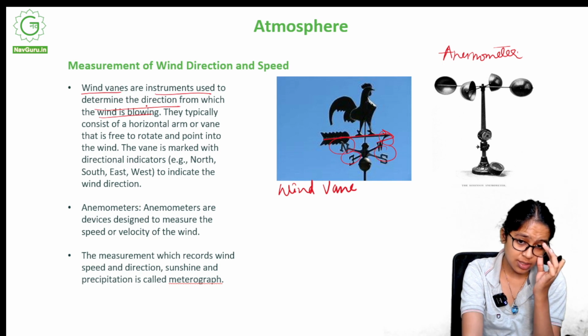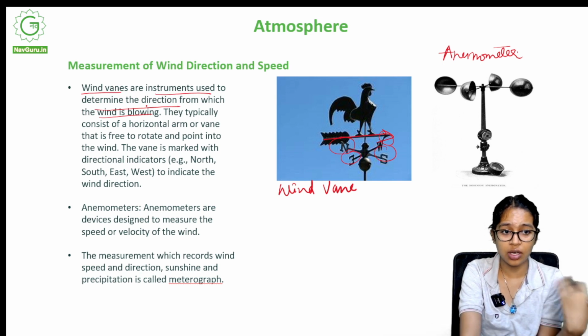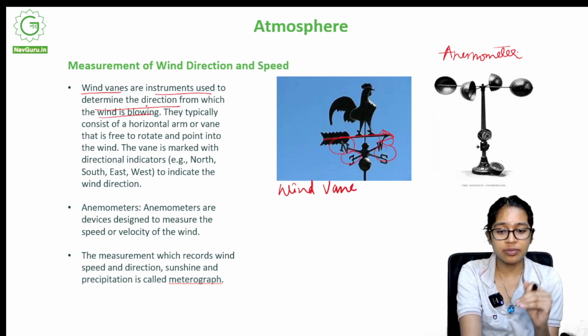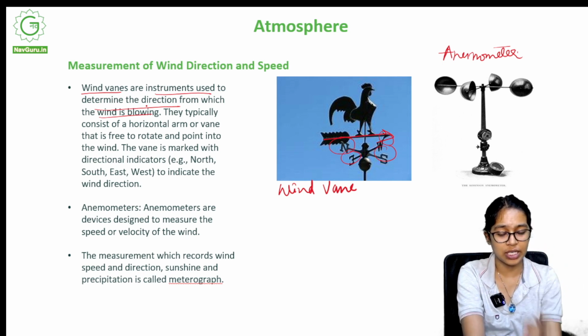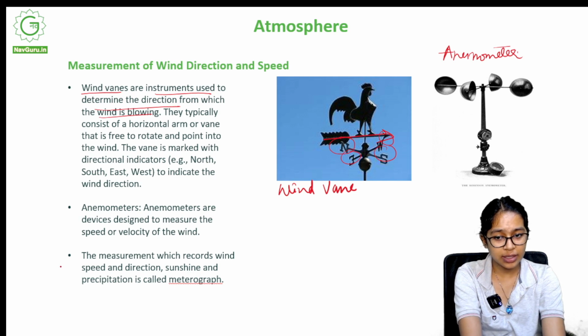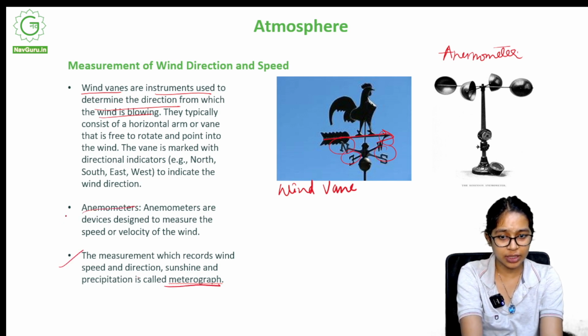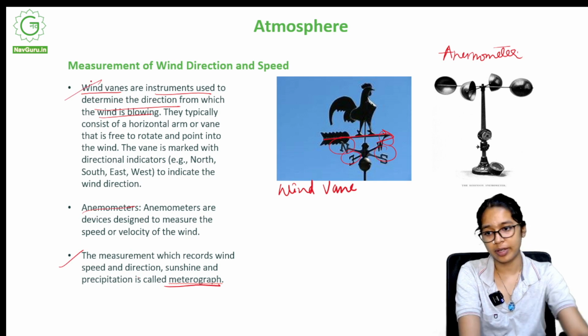Anemometers are devices designed to measure the speed or velocity of the wind. The instrument which records wind speed and direction, sunshine and precipitation is called a meteorograph. So there are three things. One is a meteorograph, another is an anemometer, and then there's a wind vane.